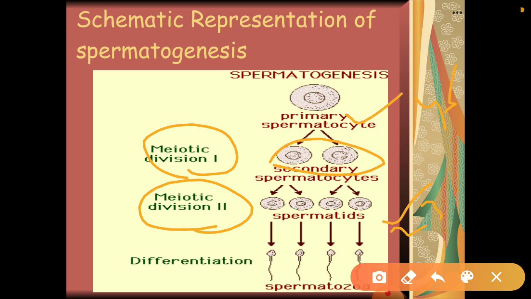These spermatids further undergo the process of transformation and form mature sperms, or spermatozoa, and this process is known as spermiogenesis. They take nutrition from Sertoli cells, and finally after a certain period of time they are released from the seminiferous tubules, and this process is called spermiation. I hope it is clear.